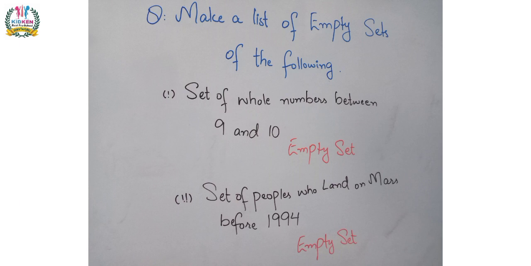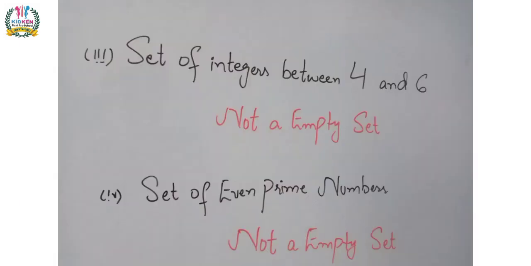The next question is set of people who landed on Mars before 1994. This is also an empty set because before 1994 no people landed on Mars. So this is also called an empty set. The next part of this question is set of integers between 4 and 6. This is not an empty set because the number between 4 and 6 is 5. So we can write 5 as a set. So this is not an empty set.